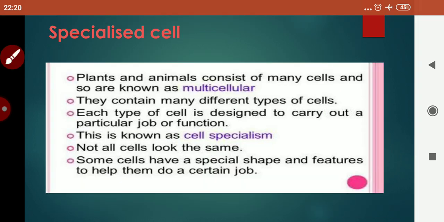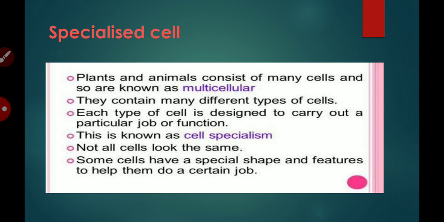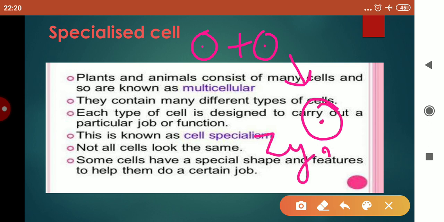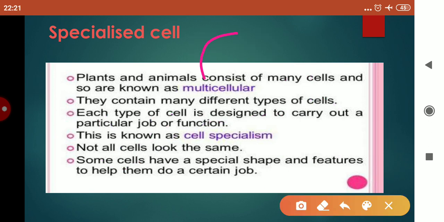Now children, what is a specialized cell? Just pay attention here, children. When there is a fusion of the male and the female gamete, a single cell structure is formed, and that structure is called a zygote. Now, children, this zygote further divides to form an embryo and further forms an individual or a baby. Just imagine that the zygote is made up of only a single cell, but this single cell has the capability to form the whole body.